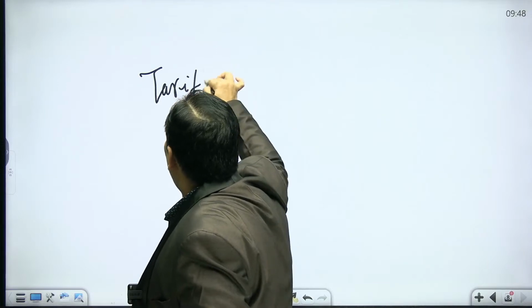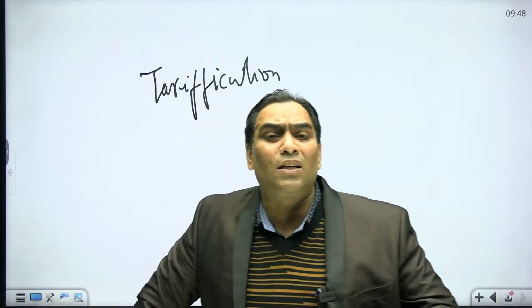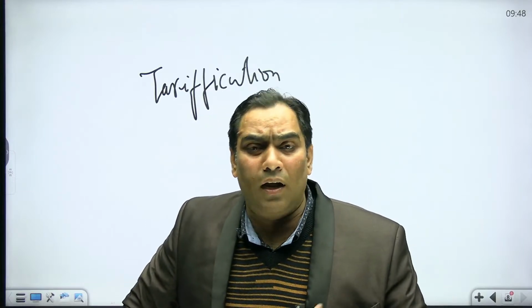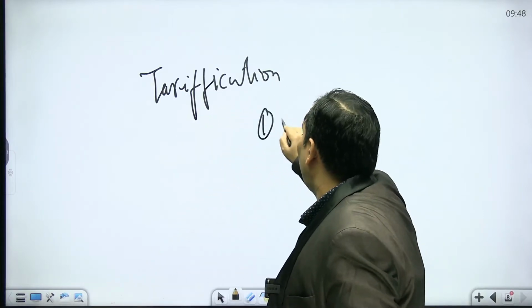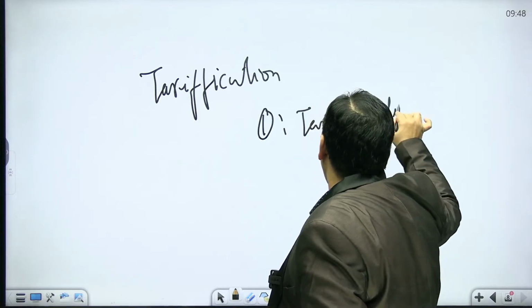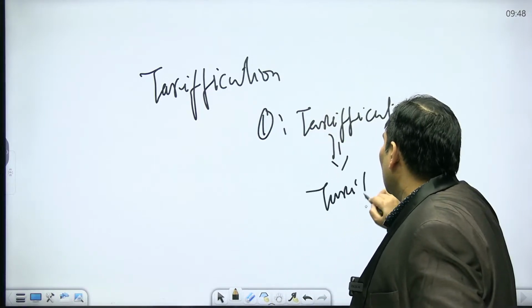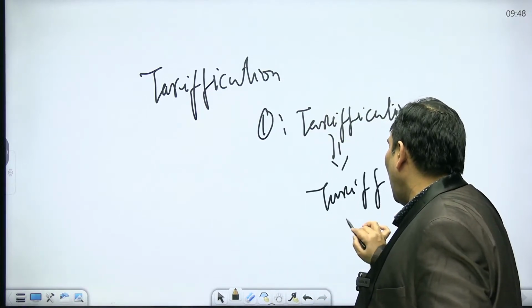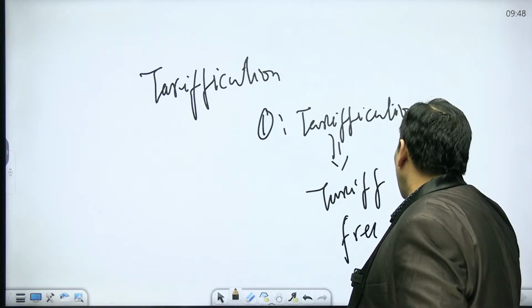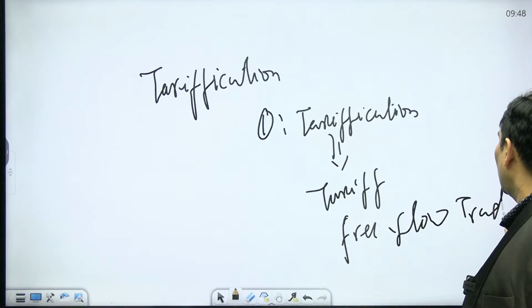Okay. So the thing is that this is just to decrease the discretionary power of the domestic country. First thing, there should be tariffication. Tariffication means converting non-tariff barriers into tariff barriers. Then there should be tariff reduction. Then there should be free flow of trade. This should be the scenario.